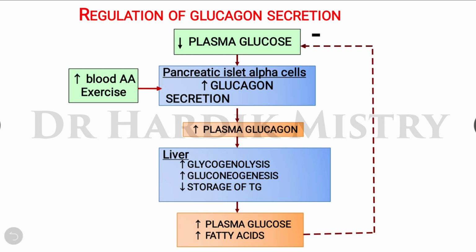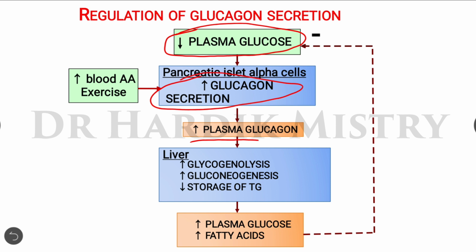Now, regulation of glucagon secretion. Whenever there is a decrease in the plasma glucose level, it stimulates the alpha cells of the pancreatic islets of Langerhans, and there will be an increase in glucagon secretion, or glucagon release into the blood. So ultimately there will be an increase in the plasma glucagon level, and this glucagon hormone enters the liver and increases glycogenolysis, increases gluconeogenesis, as well as decreases the storage of triglycerides. So due to this effect there will be an increase in the plasma glucose level as well as an increase in the fatty acid level.